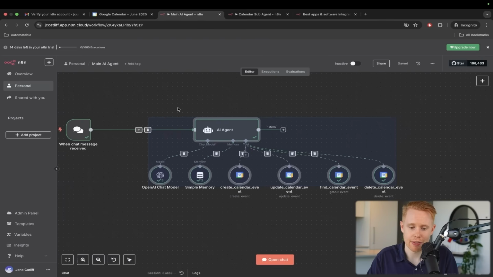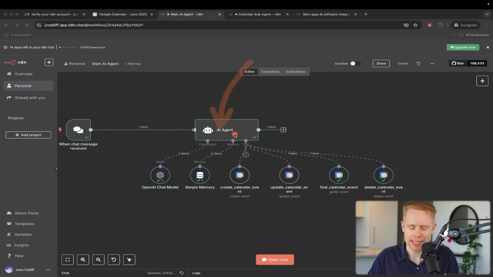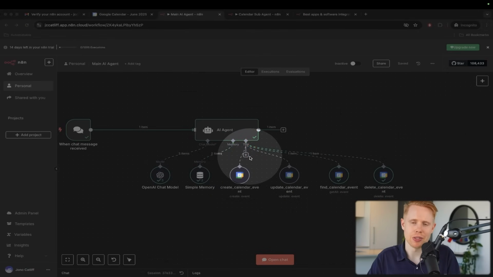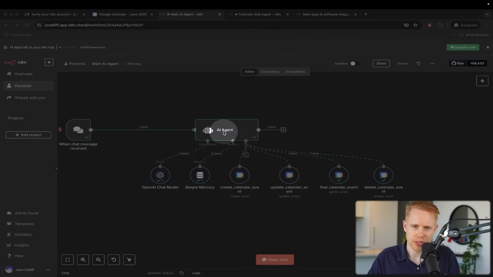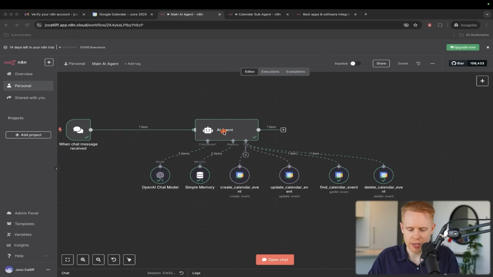And so in a nutshell, what we're going to do is set this up so that we can have more of a modular build, where this main AI agent has access to the sub agent, and we can build multiple of these sub agents so that it has access to way more tools. Now you could just create it using tools here and add 50 or 100, but the problem is that the more tools you add, the more difficult it becomes for the system prompt to understand, okay, out of these 100 tools, which one do I choose? It's much easier when it just has to decide with its reasoning and logic.